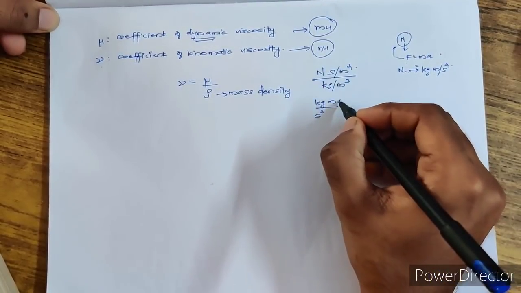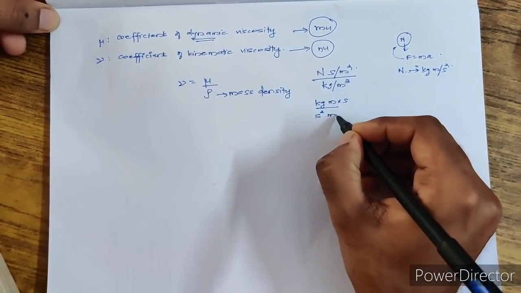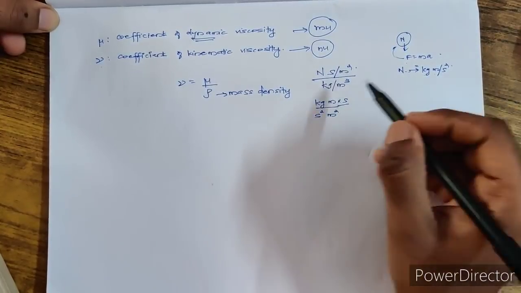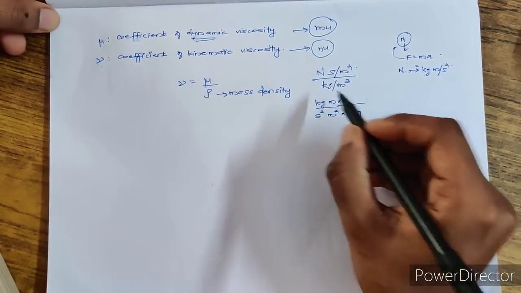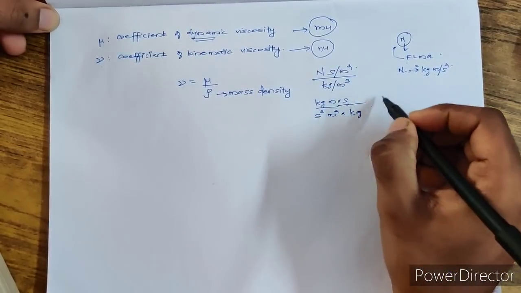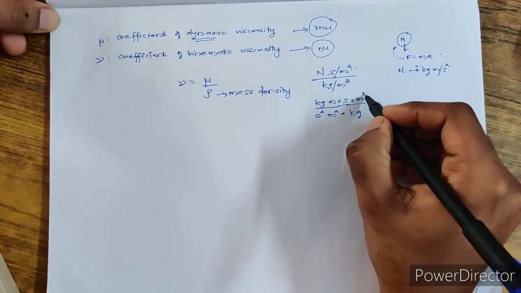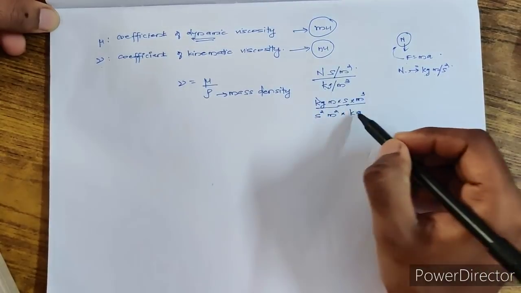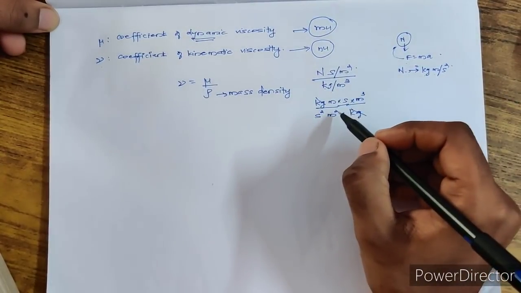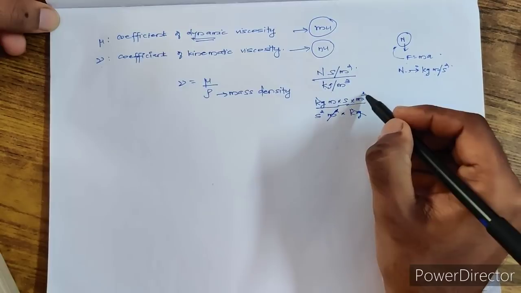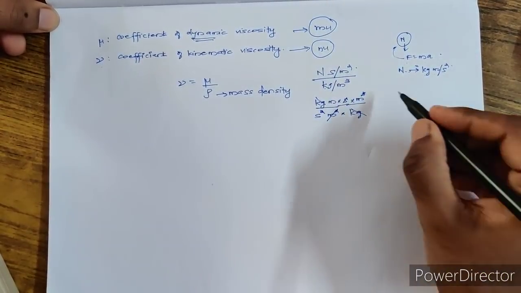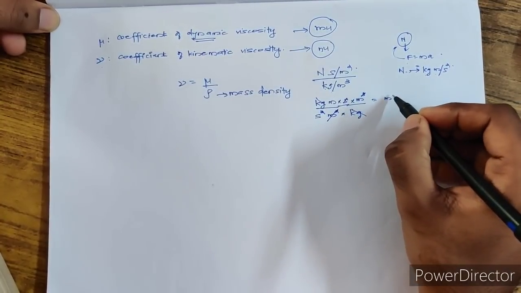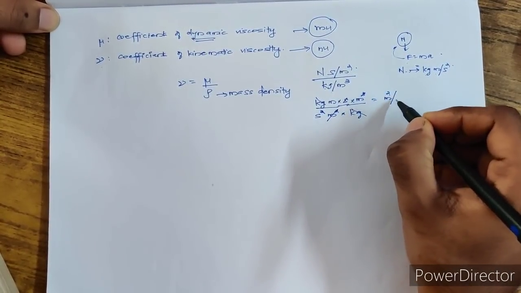Then you have the second here, then meter square here. In the denominator you have kilogram, and in the denominator you have a division, so that goes to the top, into meter cube. Kilogram gets cancelled. Meter square, this becomes meter, this becomes second. So that will be meter square per second.